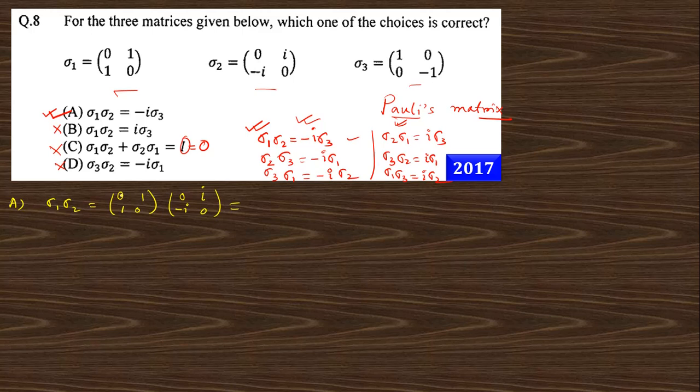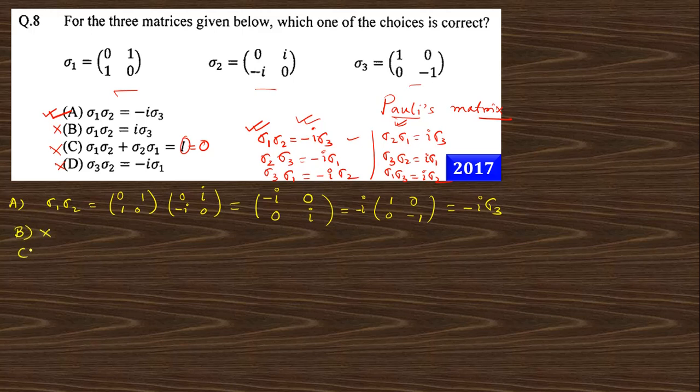If you multiply, 0 into 0 is 0, 1 into minus i is minus i. 0 into i is 0, 1 into 0 is 0, so this is 0. 1 into 0, 0 into i, this is also 0. 1 into i, 0 into 0, this is i. So you can take out the minus i, then you get 1 0 0 minus 1, which is nothing but sigma 3. So this is minus i sigma 3. So option A is correct.